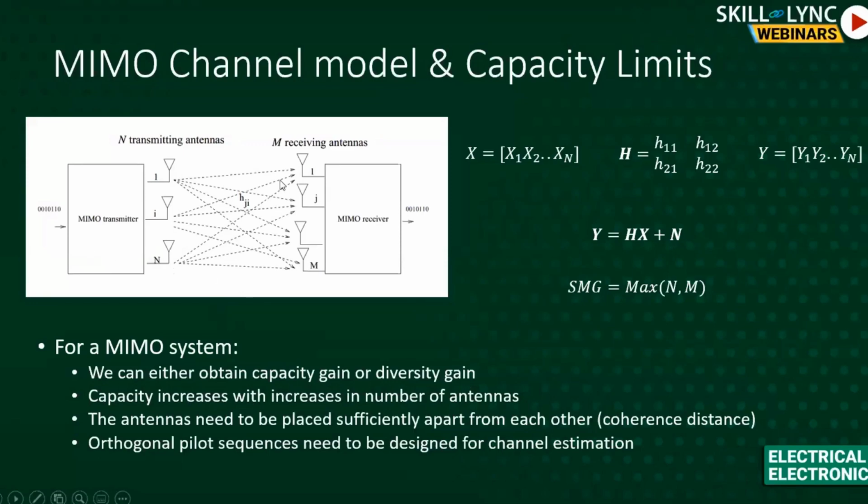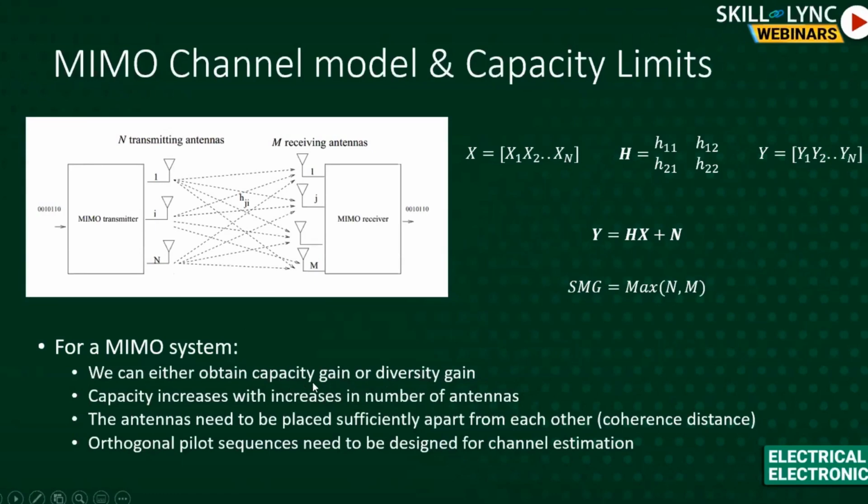So it's like if you have four antennas here and four antennas here, you're actually multiplying your capacity by 4 if you get the right channel matrix coordinates for that. Or what you can do is send the same symbols through all the antennas. Now, what's the benefit of doing that? Because if one thing fails, the other one could receive it. So you get what is called a diversity gain.